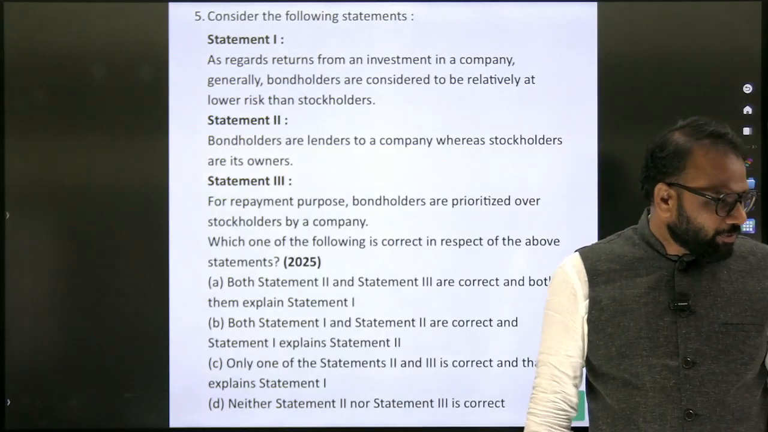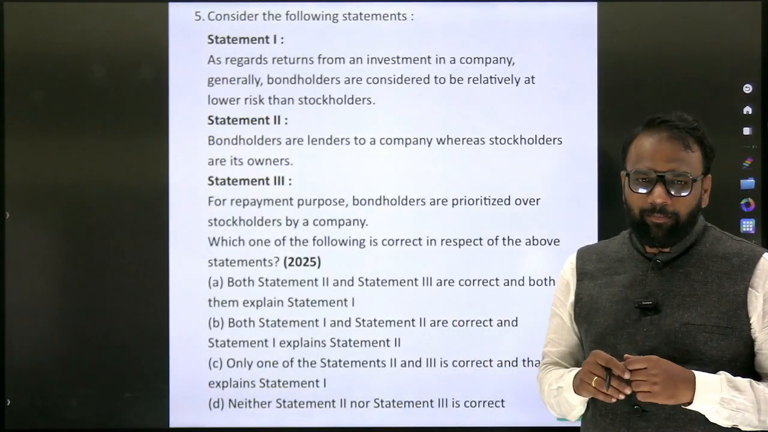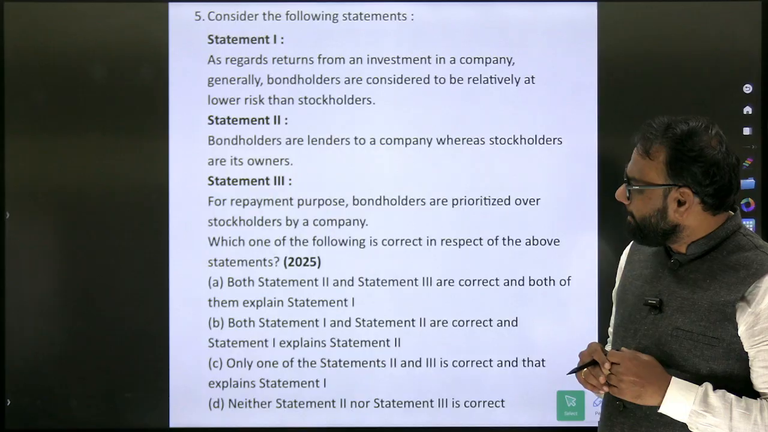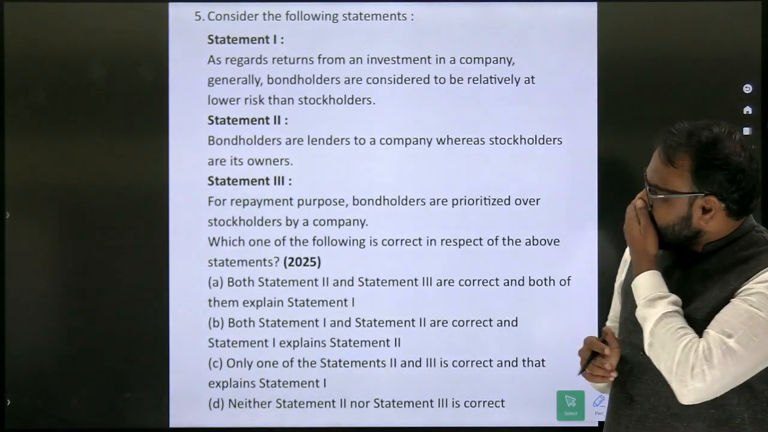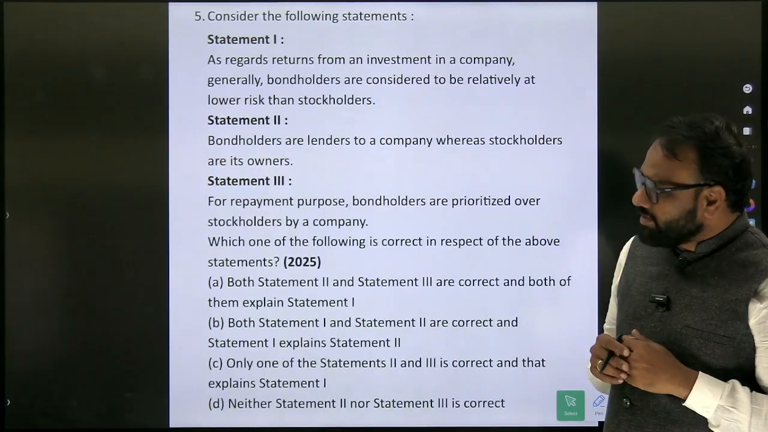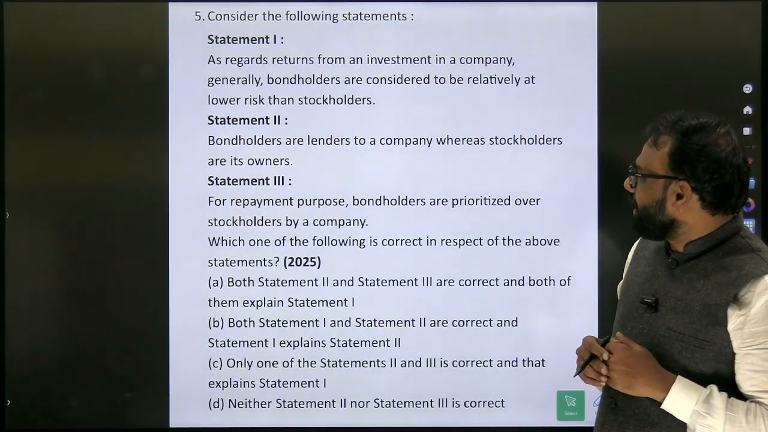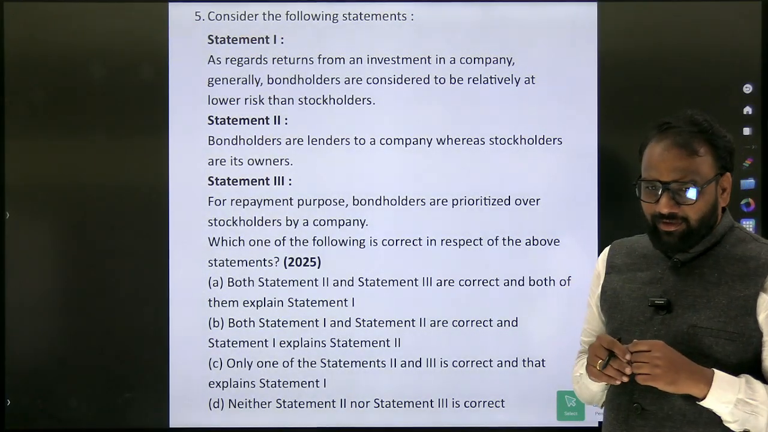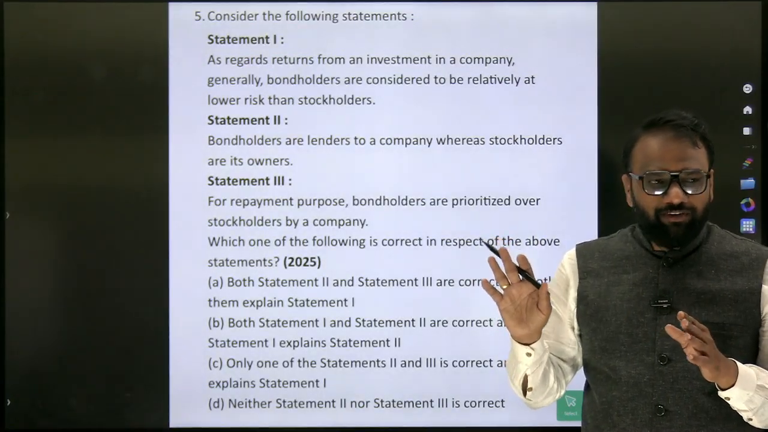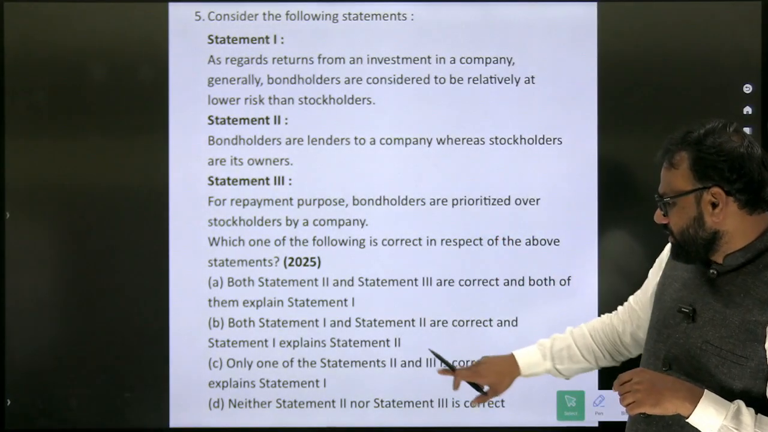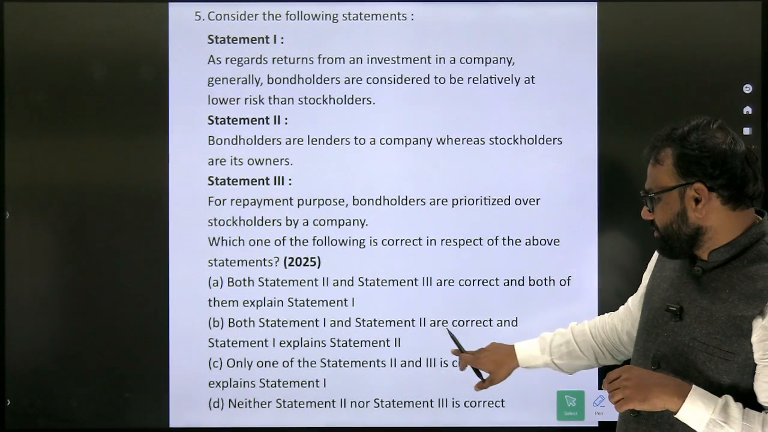Those who are joining online, are the statements clearly visible? Okay. So here: consider the following statements as regards the returns from an investment in a company. Generally, bondholders are considered to be relatively at lower risk than stockholders. So already they have given the statement. See here, you are not going to verify whether the statement is correct; it depends upon the question. Statement 3 is correct. Only one of statements 2 and 3, or both.